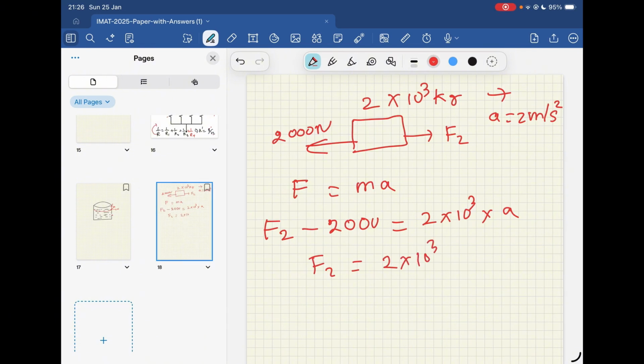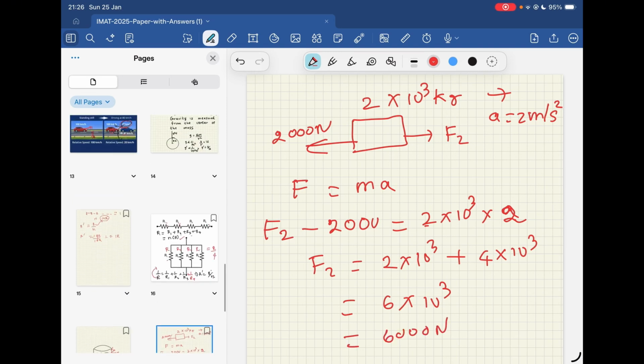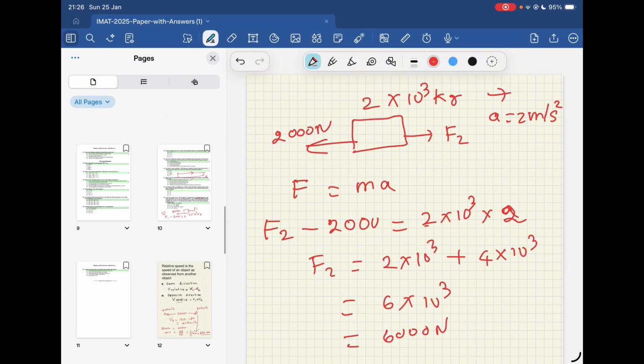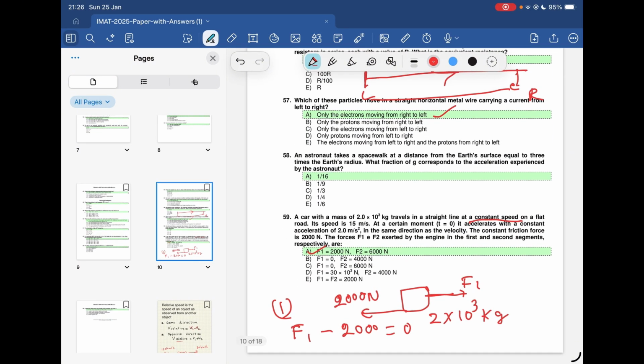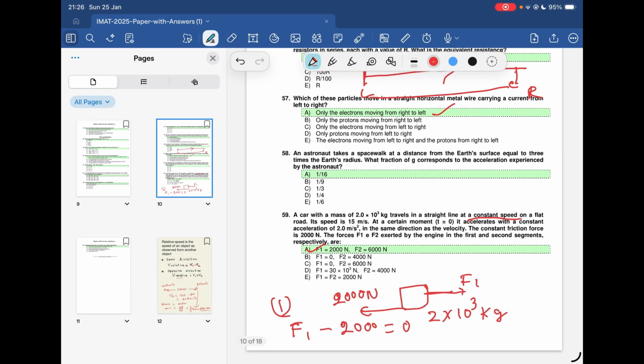So F2 is simply 2 times 10 to the power 3 plus, here you can see the acceleration is 2. So 2 times 2 is 4, 4 times 10 to the power 3 itself. So it is 6 times 10 to the power 3, which means it is going to be 6000 Newton. That is F2. So simply you can understand in this question, F1 should be 2000 Newton and F2 is 6000 Newton.